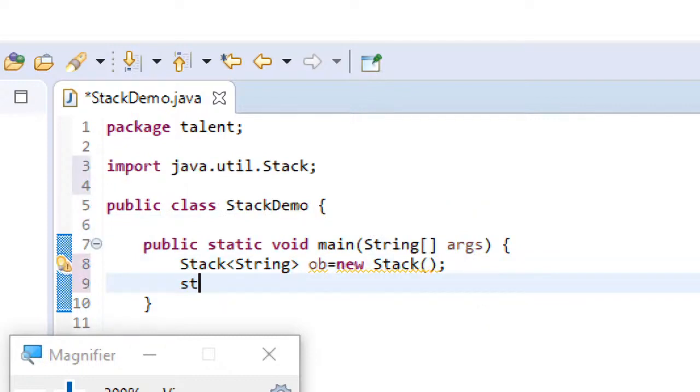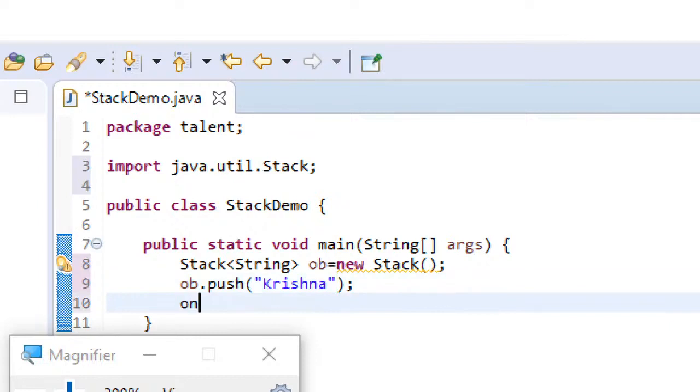Oh, sorry, I have used the name ob. Ob dot push of element some, and then again.